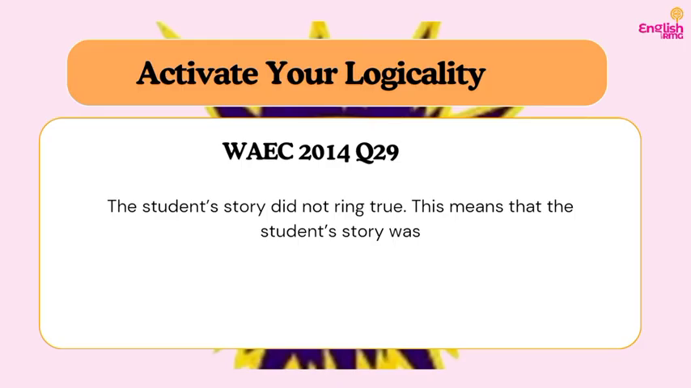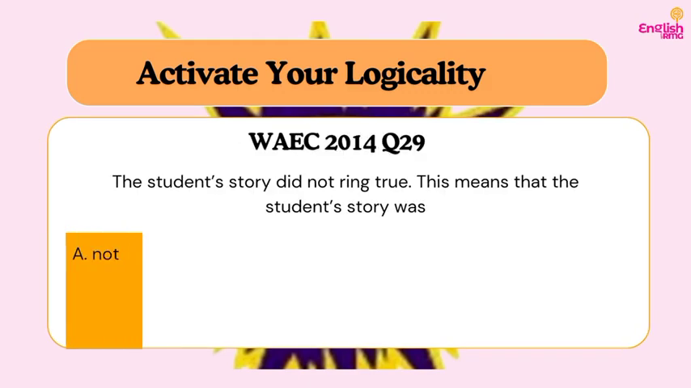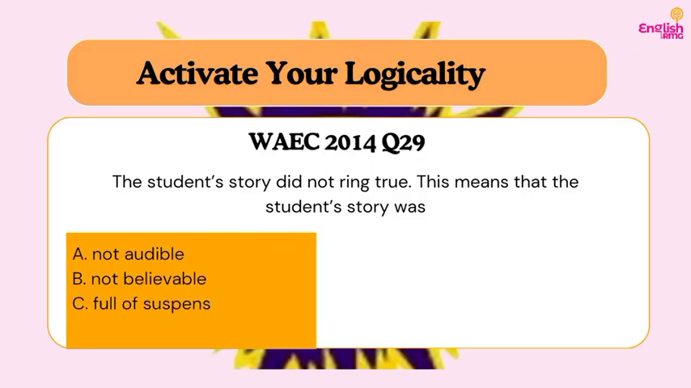But here, when it is a student, it might be a story about what happened earlier in the school. Do you understand? So now, when you say it did not ring true, that means it is not true. I don't see that what she's saying is the absolute truth. So let's look at the options. Option A, not audible. Option A cannot be our answer because not audible means not loud or not clear enough for me to hear. Do you understand?